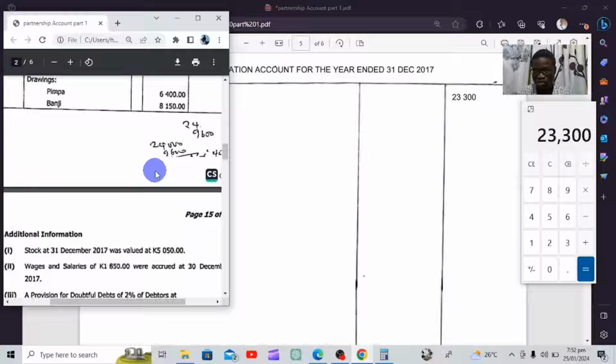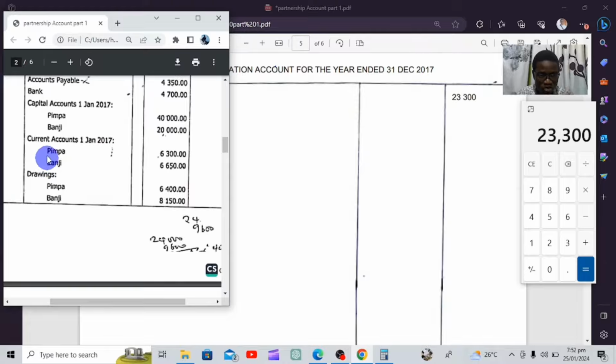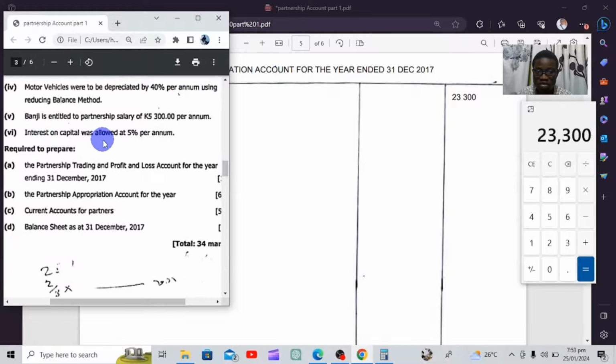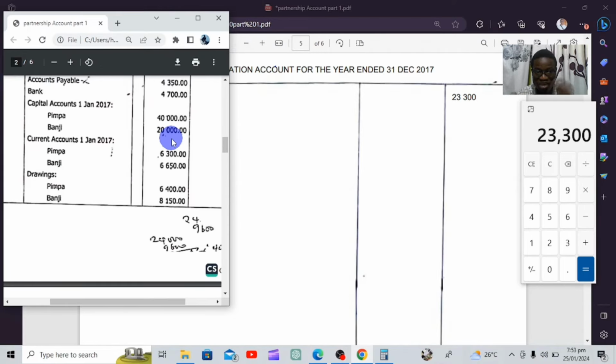That does not work in a partnership, unless maybe they say all profits will be shared equally, then we can do that. But if we're not sharing equally, then each partner is supposed to receive the interest on capital according to the money that each partner had invested. So we're going to go to capital accounts. In capital accounts, Pimpe had contributed 40,000 to the business, and Banji had contributed 20,000. And this is telling us interest on capital was allowed at 5% per annum. So meaning 5% is the interest on the investment that these guys had made.